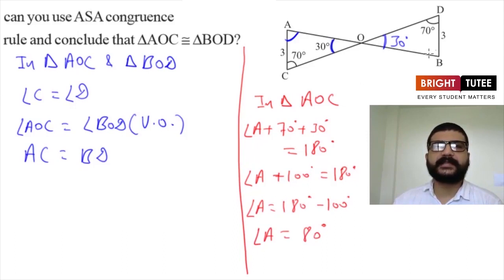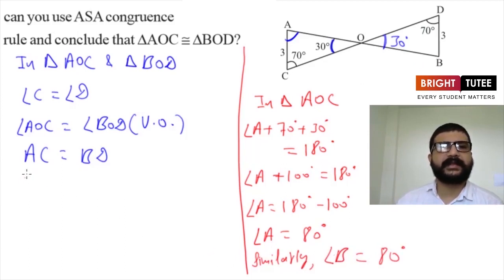Similarly, we can get angle B is also 80 degrees because two of the angles of triangle BOD are 30 degrees and 70 degrees. So the third angle will be 80 degrees. So it means we can write similarly angle B is equal to 80 degrees. Now we are having angle A is equal to angle B. So we can write that here, angle A is equal to angle B.